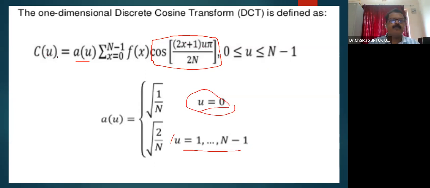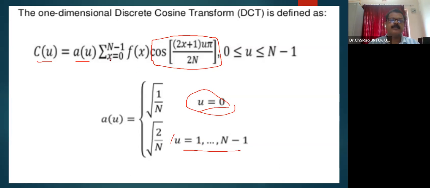For 1D, the DCT forward transformation equation, C of u, is A of u, which you take as some constant, as 1 by n or 1 by root n as we have used in the case of DFT. This A(u) takes on two different values which can easily be remembered: root 1 by n when u equals 0, and root 2 by n when u is from 1 to n minus 1.